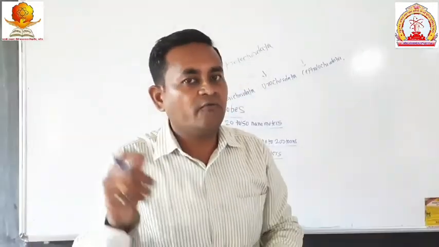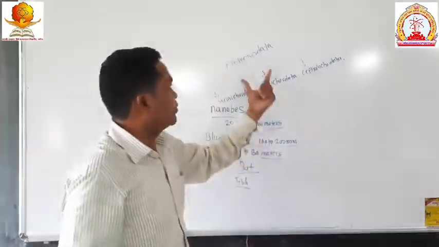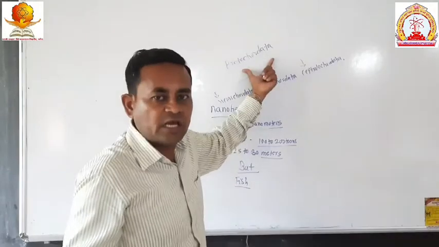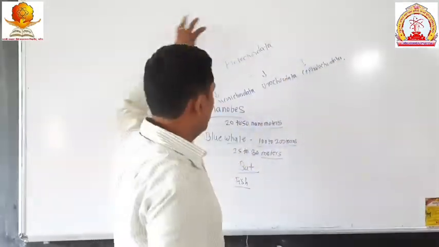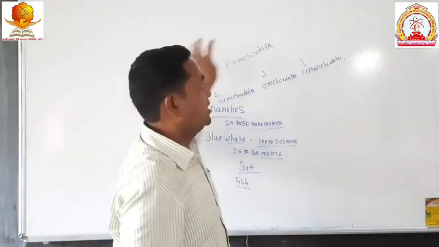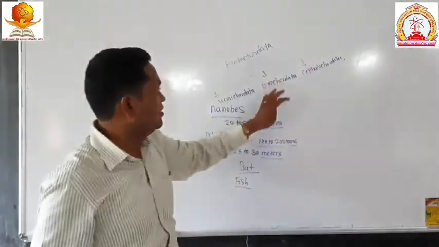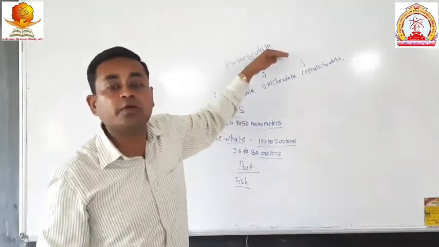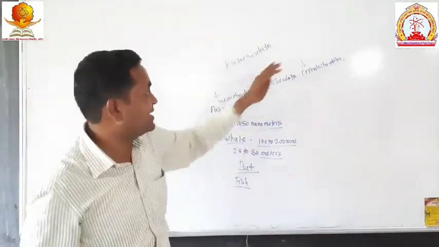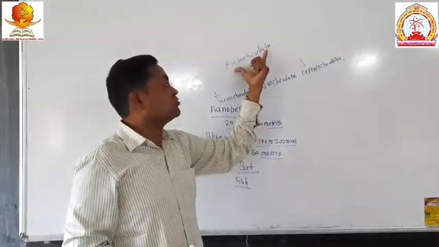We already studied what is meant by non-chordate and what is meant by chordate. Now we will see the protochordata. Protochordata are the connecting link between these two, the non-chordata, meaning invertebrates, and the vertebrates. Here, protochordata means primitive chordate characters or a primitive nerve cord are present. That type we call protochordata.